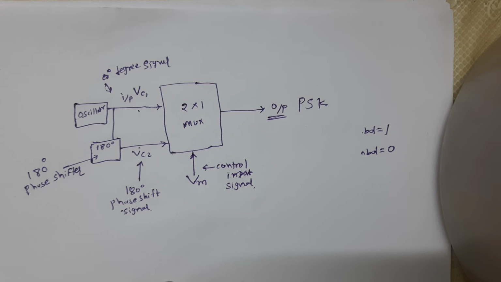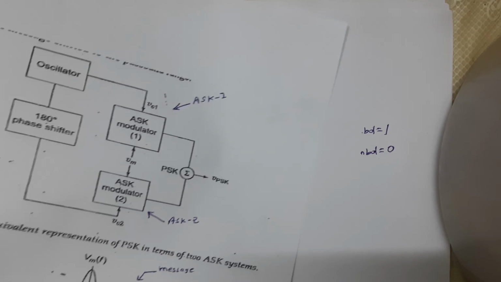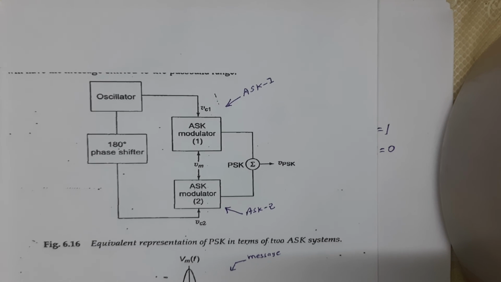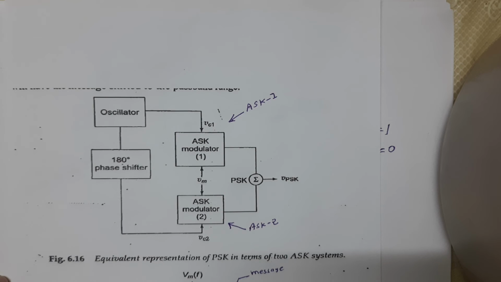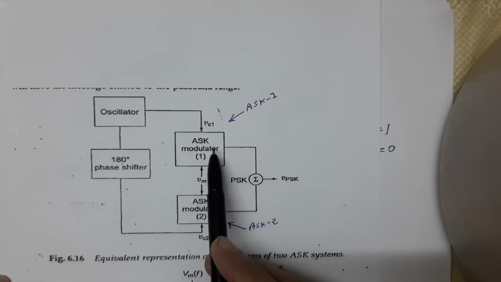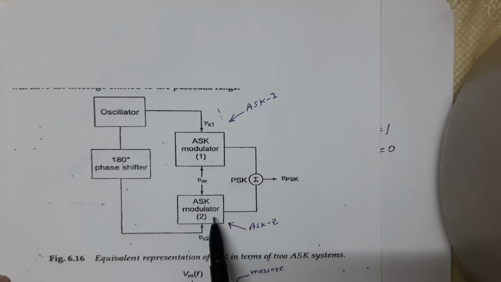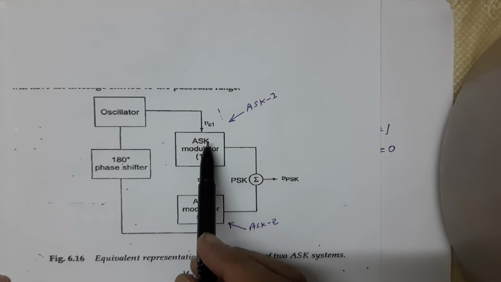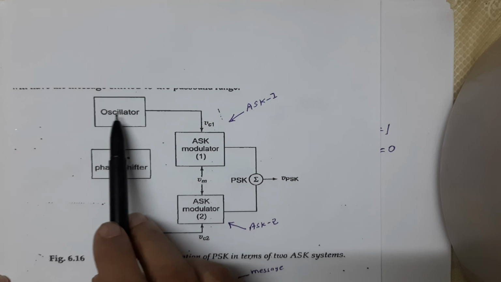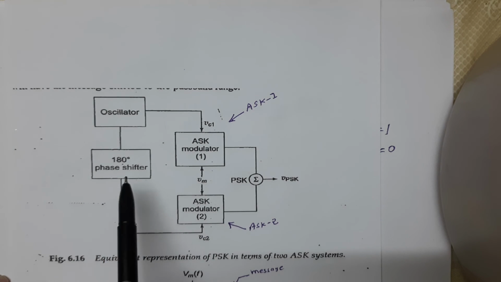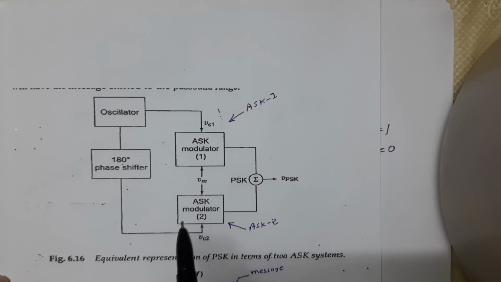This is shown in this figure. This figure shows the first ASK and this is our second ASK. In the first ASK, the 0 degree signal, that means VC1, comes from the oscillator. The second one is VC2. VC2 is our 180 degree phase shift signal.